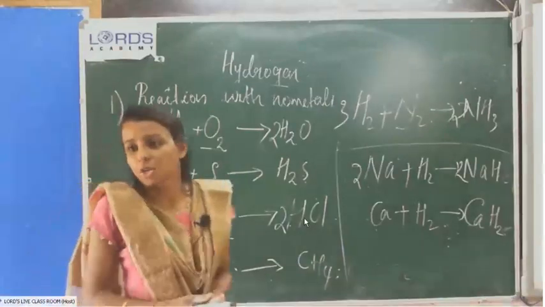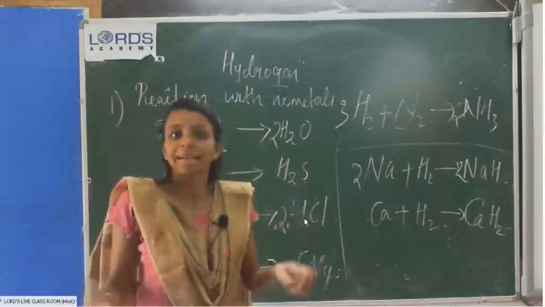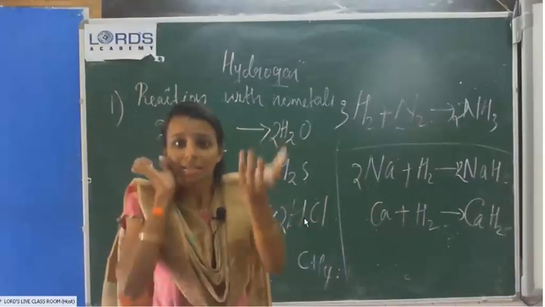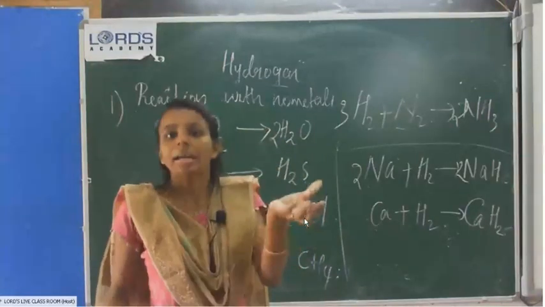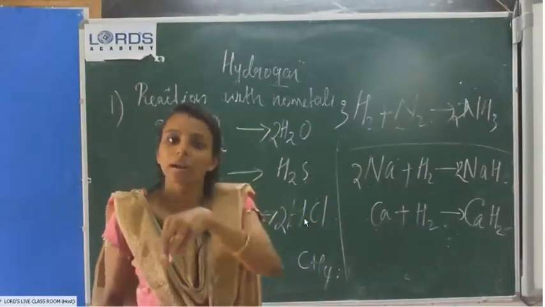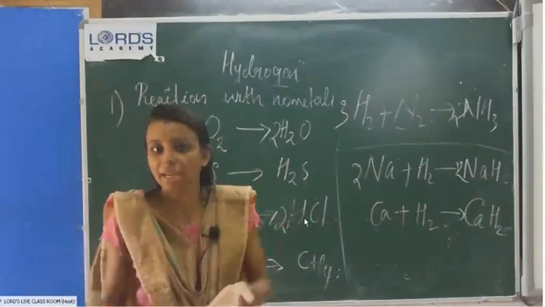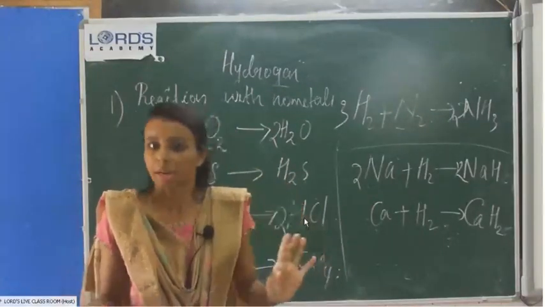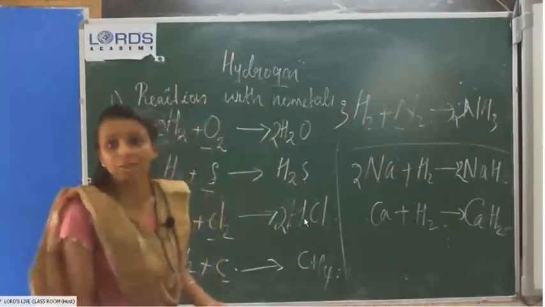So if we introduce any moist blue or red litmus paper into a jar containing hydrogen gas, we can't see any color change. We will not observe any color change because hydrogen is neutral. Then what about its combustible nature?